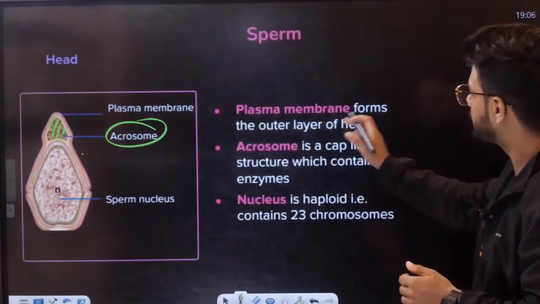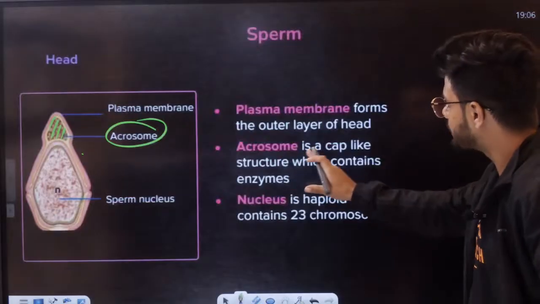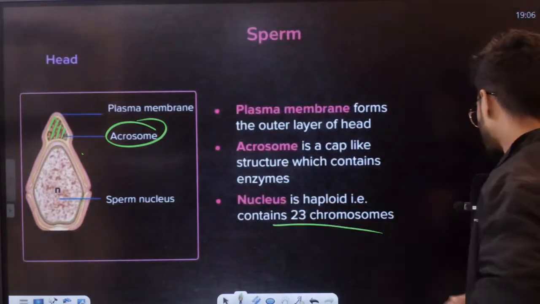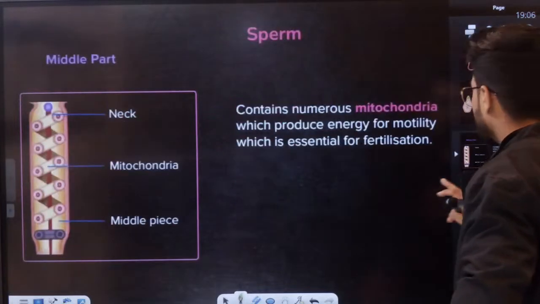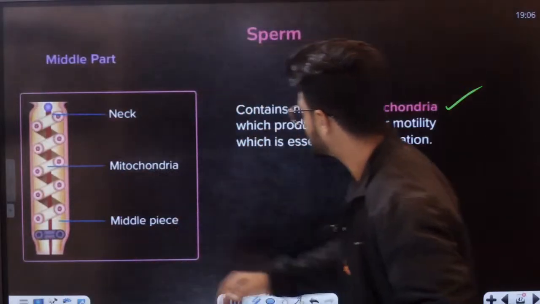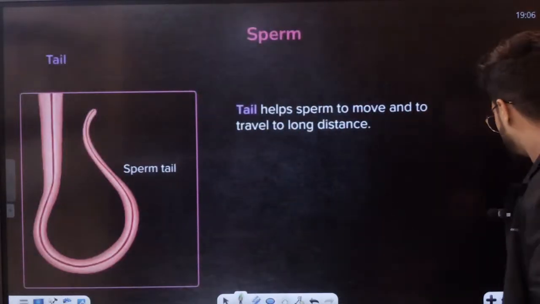Now, the plasma membrane forms the outer layer of the head. The acrosome is the cap-like structure which contains enzymes. The nucleus is haploid, meaning 23 chromosomes. The middle piece has a lot of mitochondria for energy, and the tail is obviously for movement.